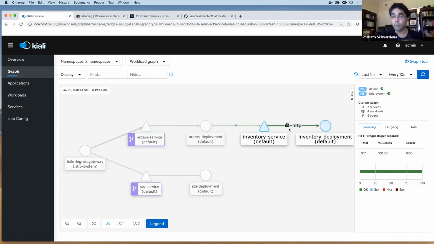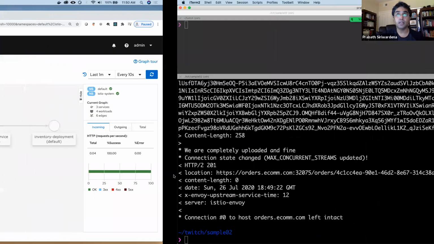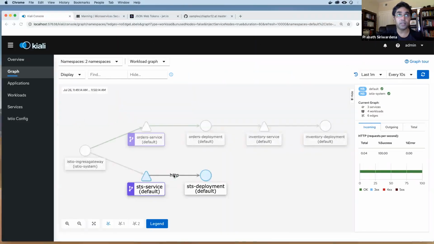Here you still have MTLS enabled between the order processing microservice and the inventory microservice, because we didn't instruct the order processing microservice not to use TLS when it talks to the inventory microservice. Now let's see how to enforce MTLS at the order processing microservice, so that the Istio Ingress gateway should not be able to talk to it without MTLS. To do that, from Istio 1.5 onwards, you need to define a peer authentication policy. I have a sample peer authentication policy here.